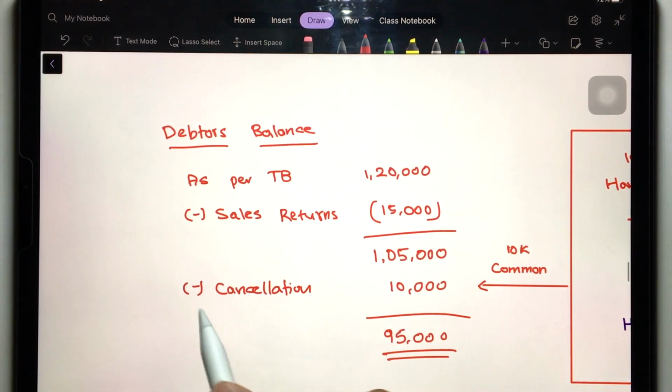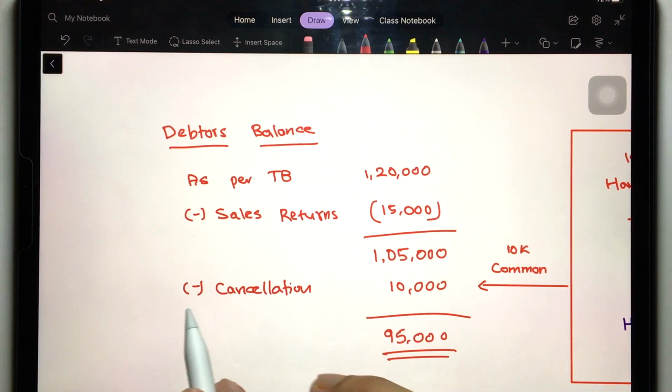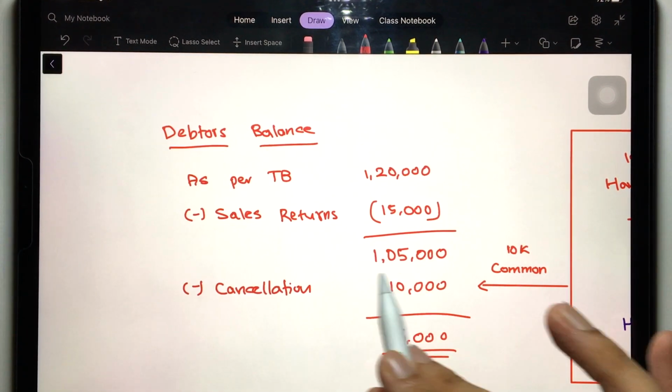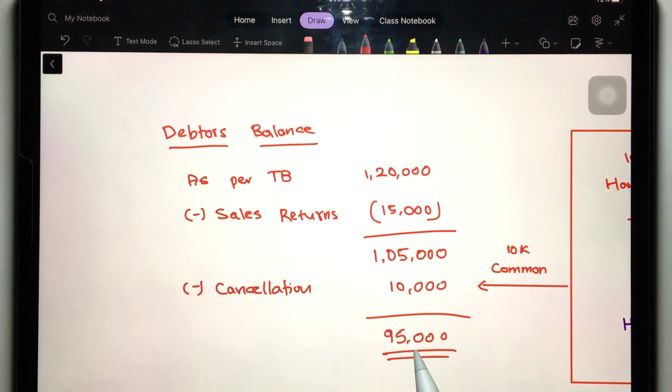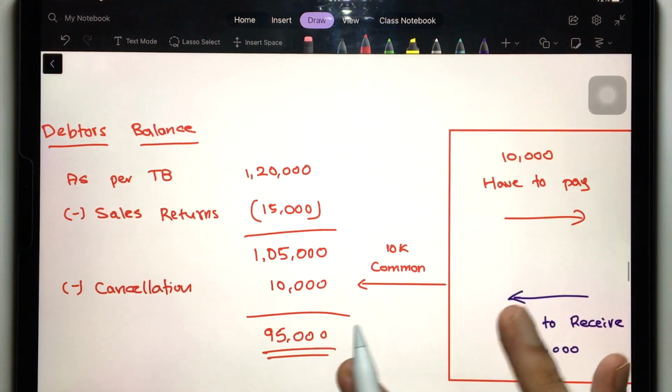Okay, that's what. So from the receivable, from the debtors balance, you will cancel the 10,000, and from creditors also you will cancel, but that is not relevant for us over here. Only the relevant one I'm talking about, that is just cancel 10,000 from the debtors. 1,05,000 minus 10,000, that's equal to 95,000. So this 95,000 will be the correct debtors balance after rectifying these errors. After rectifying these errors, do you get it?